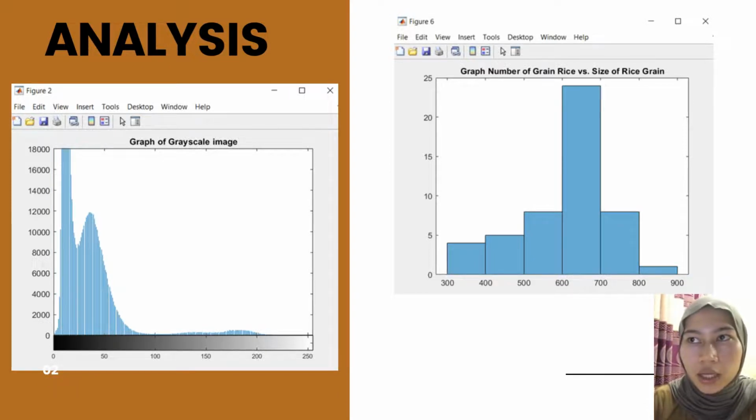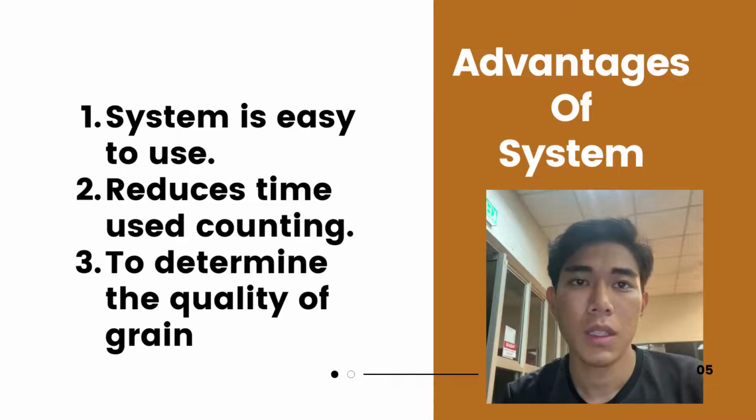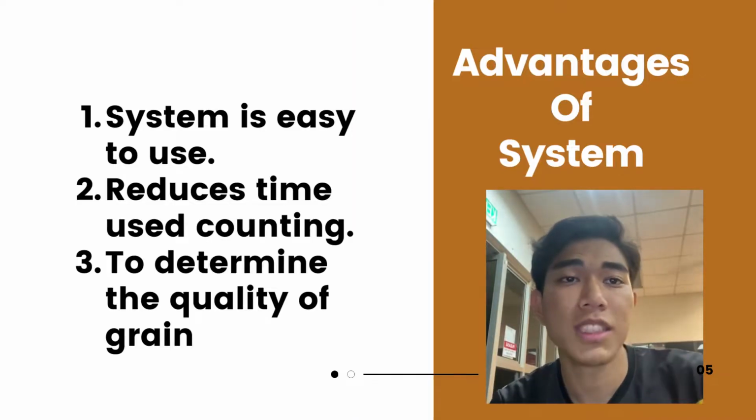Next, the right image is a histogram of the number of rice grains versus the size of the rice grains. The second graph shows the distribution of the number of rice grains based on size. The highest is the size of the rice grain between 600 and 700, while the number of rice grains is between 20 and 25.